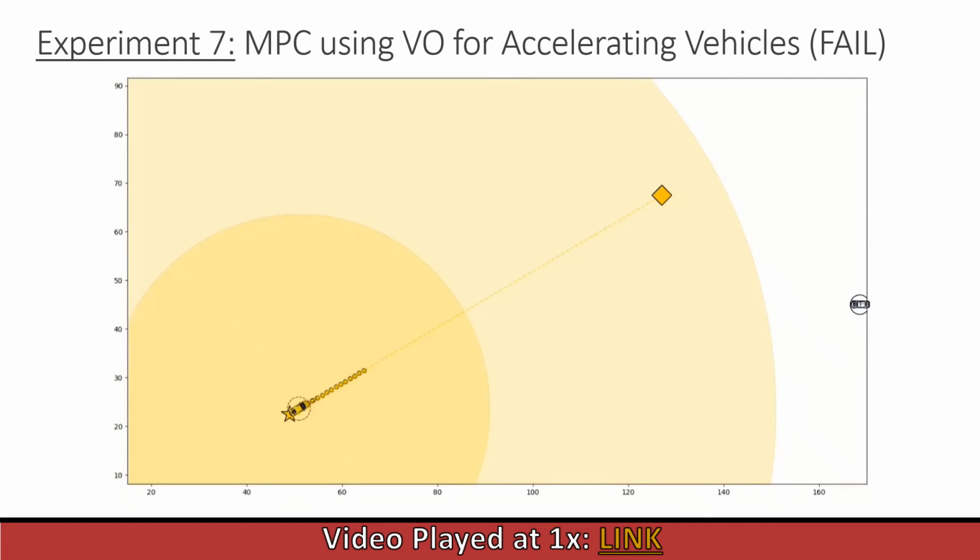So we have observed that VO and RVO are both powerful, but what happens if we bring an accelerating vehicle into the picture? Here the police car is accelerating at 8 meters per second squared, and we can see that the VO starts losing its calculations and it eventually collides with the police car. So let's look at the graph to show that it actually collided.